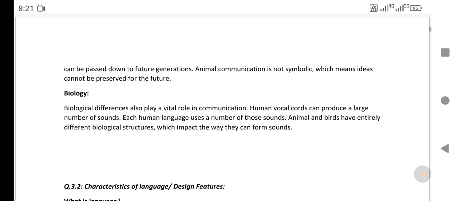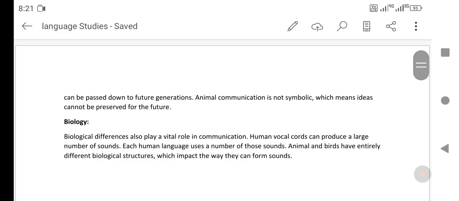The next one is biology, the biological difference between human and animal communication. Biological differences also play a vital role in communication. Human vocal cords can produce a large number of sounds.